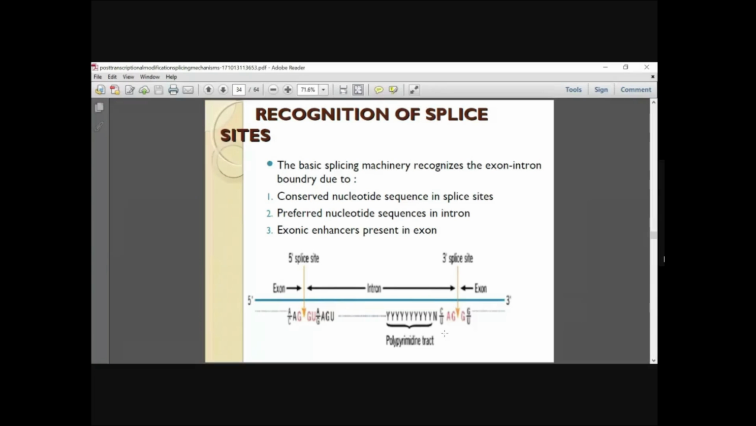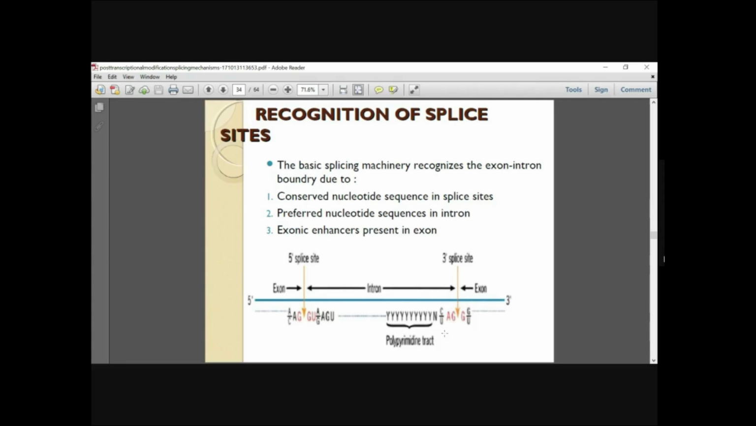The splicing machinery recognizes the exon-intron boundary. How does it recognize the site where the intron is present? Because there are certain conserved nucleotide sequences in the splice site. Also you have preferred nucleotide sequences in the intron and exonic enhancers present in the exon.